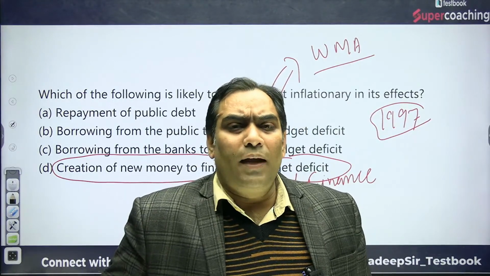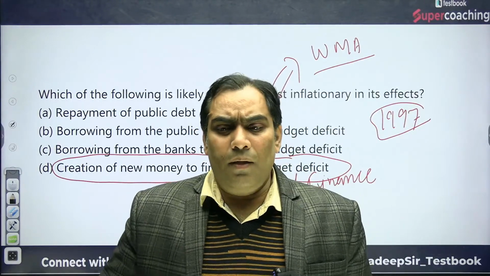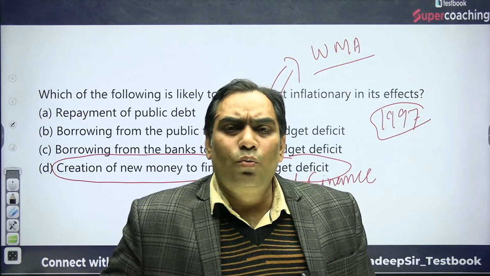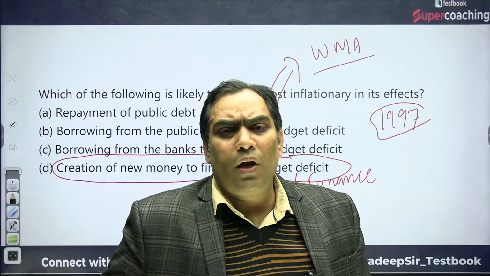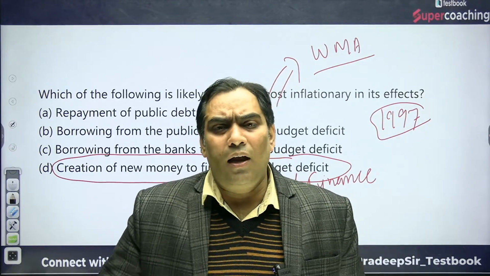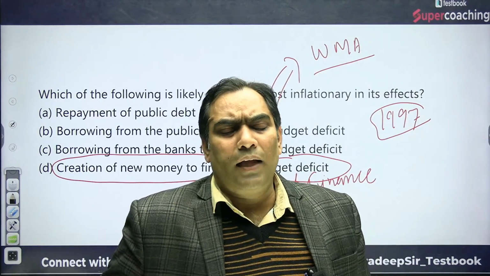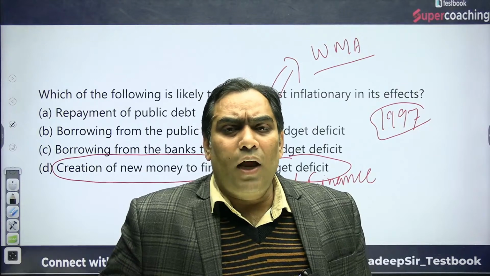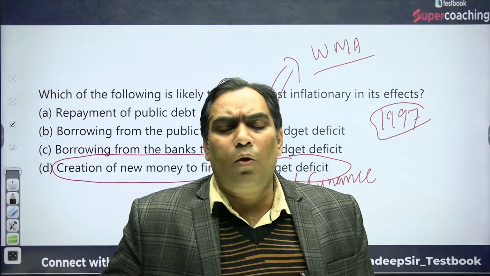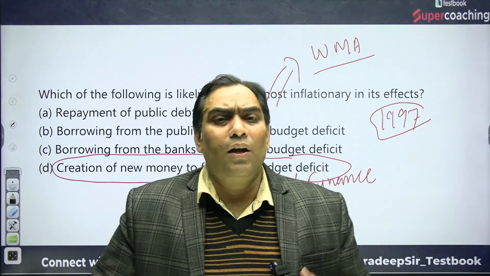Let me give the explanation as well. Before 1997, there used to be a mismatch between the total receipts and total expenditure of the government. That concept was known as budget deficit. Earlier there was something known as budget deficit, which is nothing but total expenditure minus total receipts. That used to be zero, because the total receipts of the government were always equal to total expenditure by taking into account the need for borrowing as well.